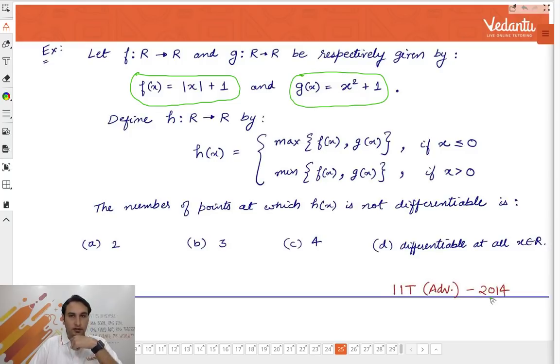Yeah. Has anybody solved it? Half a minute has gone by. Max, मतलब all of you क्या करना है? Plot the graph of f of x, plot the graph of g of x. When x is less than equal to 0, just look at the higher graph. When x is greater than 0, just look at the lower graph. That's it, as simple as that.